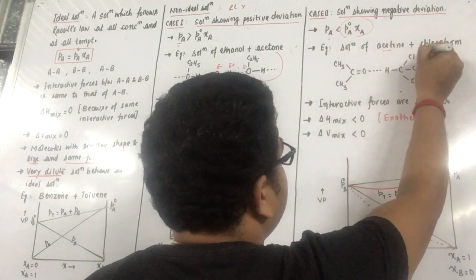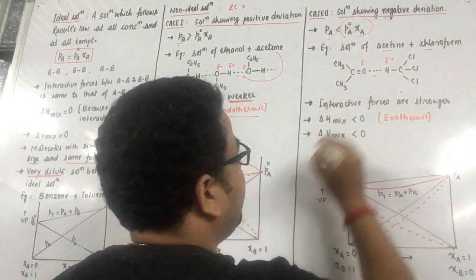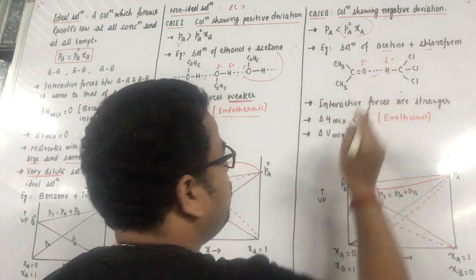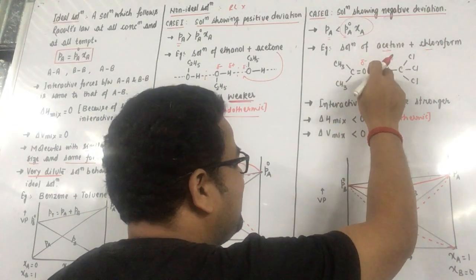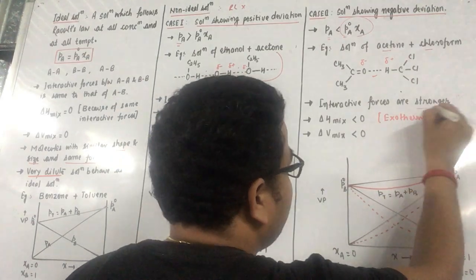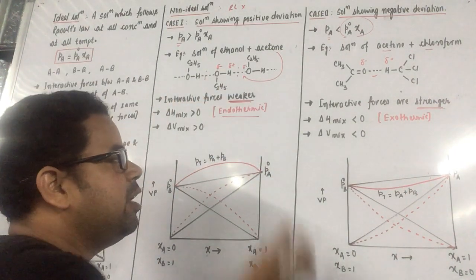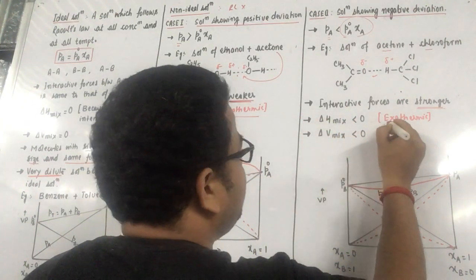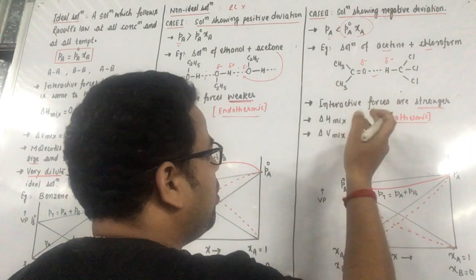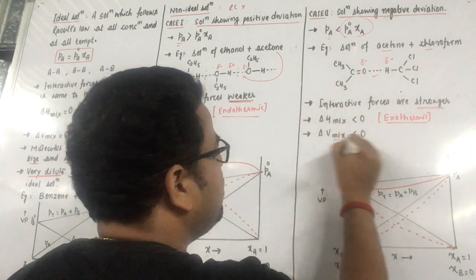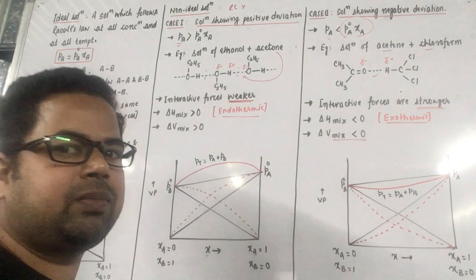Let us take the case of acetone and chloroform. So acetone and chloroform are bonded to each other by hydrogen bond, a stronger bond. So when the final solution is forming, these interactive forces are stronger. We know that if interactive forces are stronger, energy will be released. So this process is exothermic. Since these forces are stronger, obviously the final volume of the resulting solution will be a bit less. So delta V mixing is less than 0.